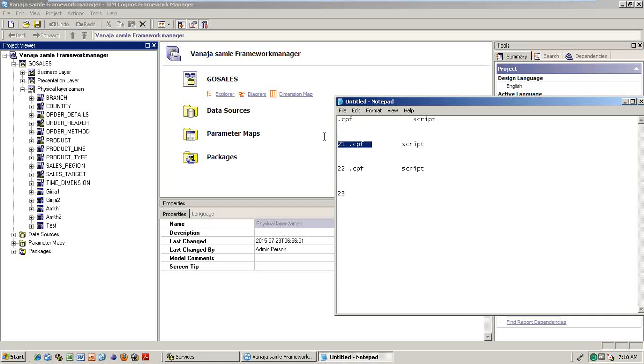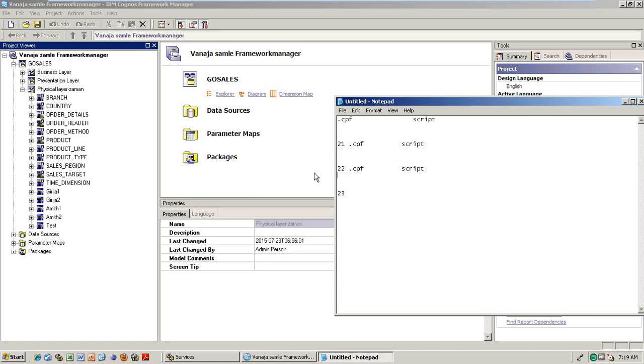Yes. So I take the 21 CPF file, and whatever I did in 22 is tracked here in the script. So I open the 21 CPF file and run the script, and then it will become the 22 CPF file. Whatever I did is saved as a script, so this script can be opened anytime. I took the 21 CPF file and ran the 22 script on it, so it will become the 22 CPF file.